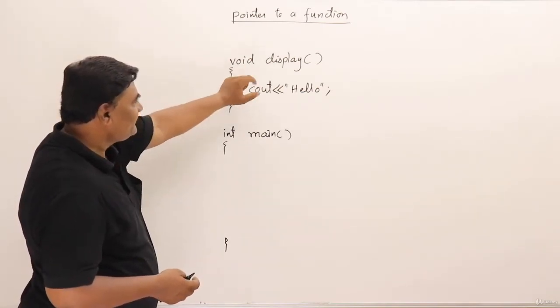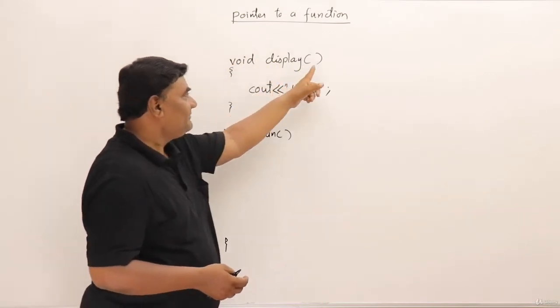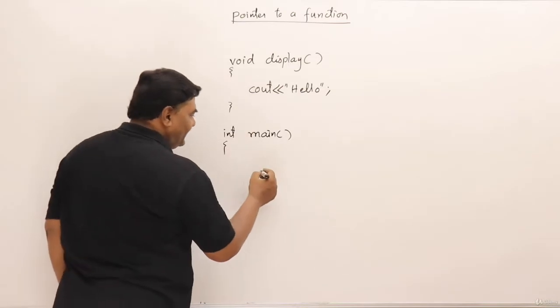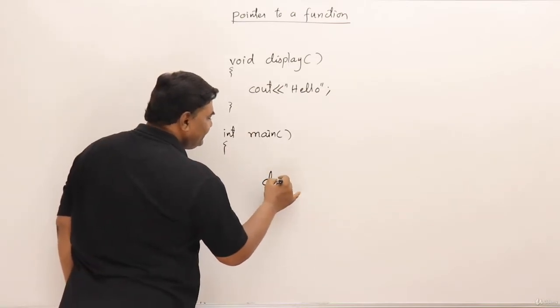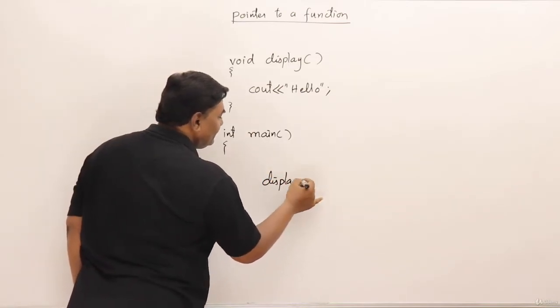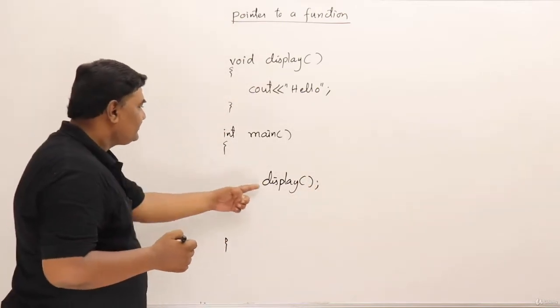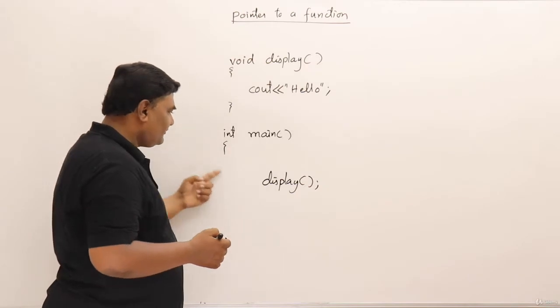See, already I have one function here. The name of the function is display, not returning anything, no parameters at all, and it is displaying hello. Now from the main function, if I have to call this function, I can simply say display. That's all. So hello will be displayed. This function is called and hello is displayed and the control returns back.